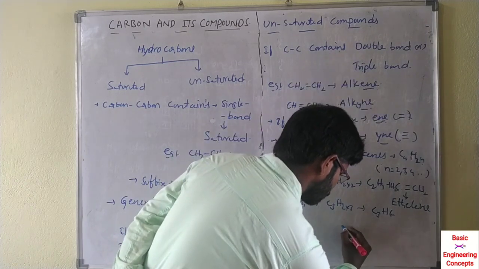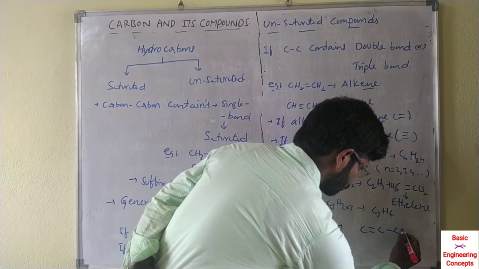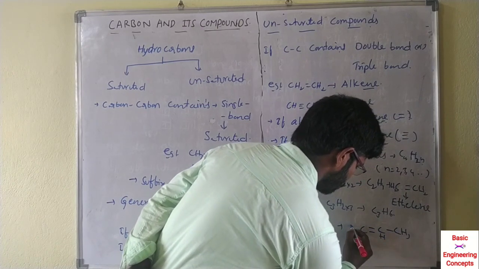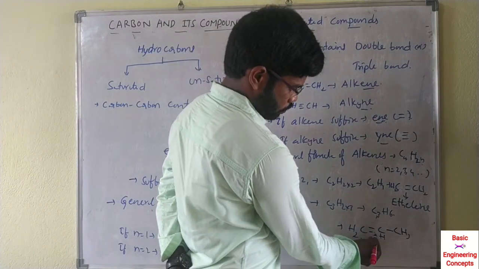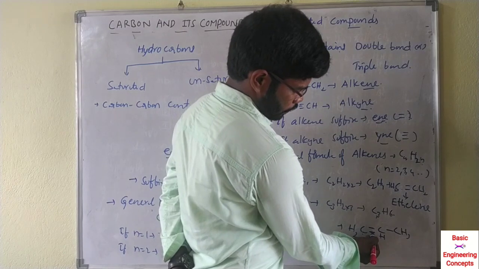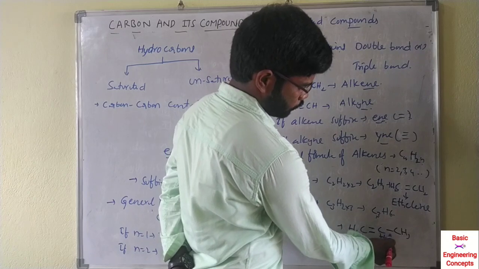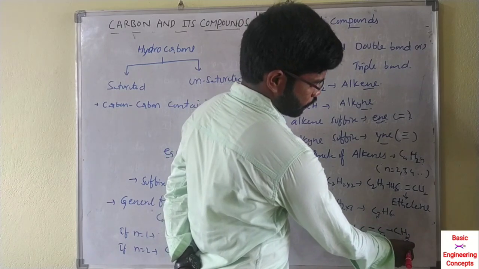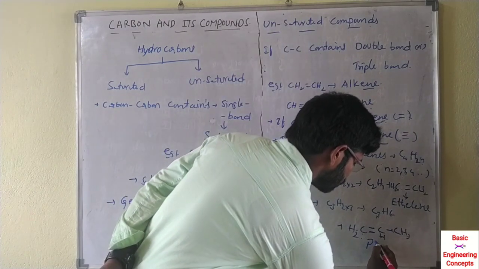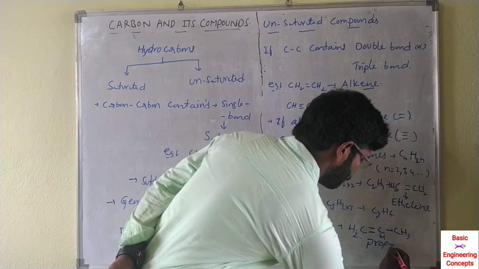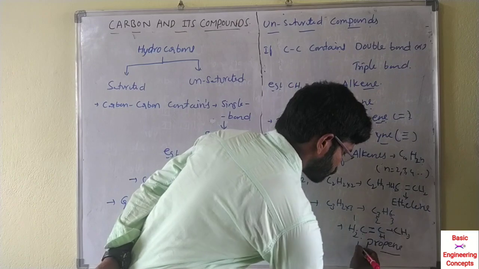The formula structure will be like CH3, CH, CH2. Once remember, carbon valency is 4. So in this carbon, 1, 2, 3, 4. So 4 valency. This carbon, 1, 2, 3, 4: this valency 3 plus 1, 4. So this is called, with 3 carbons, propene. So here 1, 2, 3.